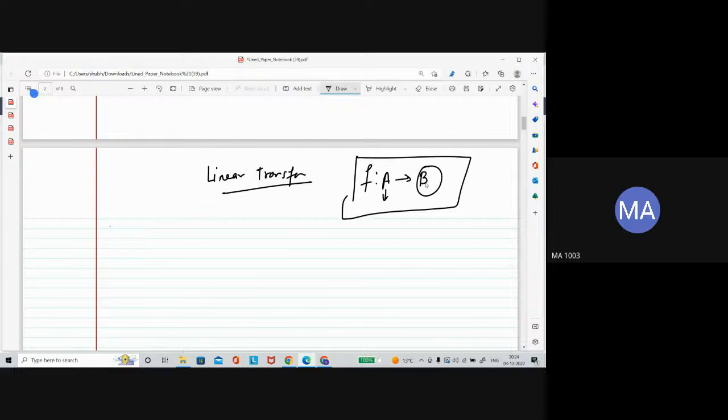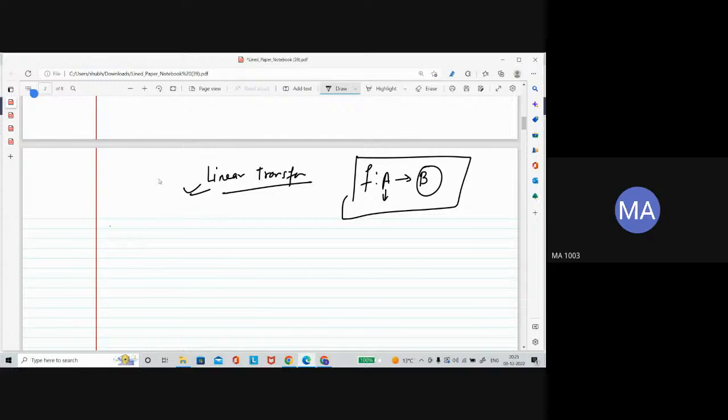A linear transformation is also a function. There are no differences. You already know some specific types of functions: sine x, cos x, trigonometric functions, simple quadratic functions, polynomials, logarithmic functions. You have studied these in Math 1.